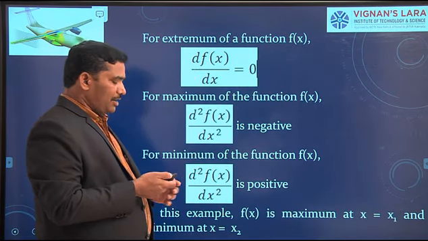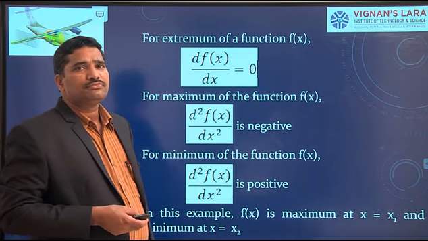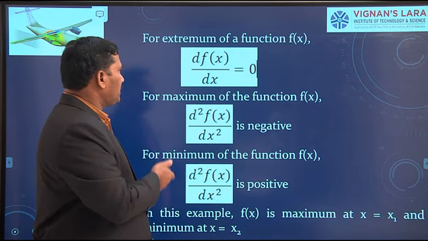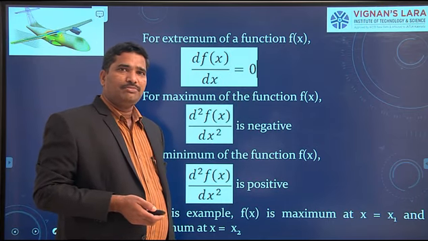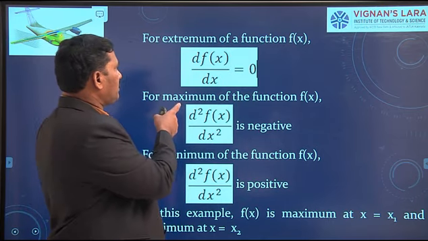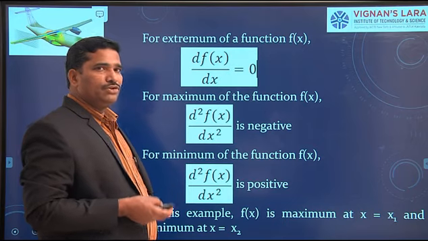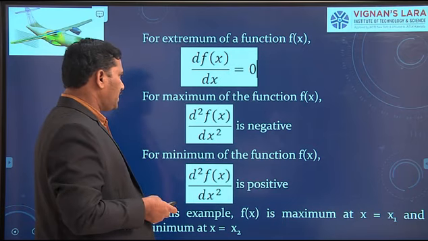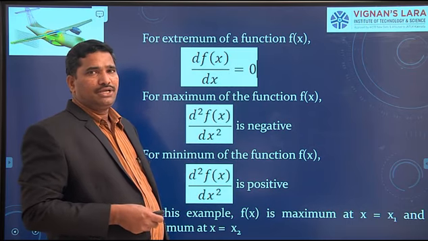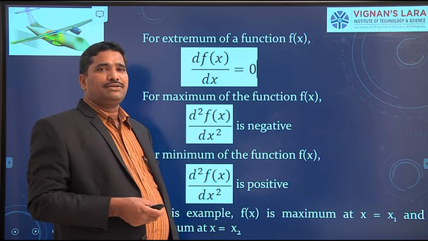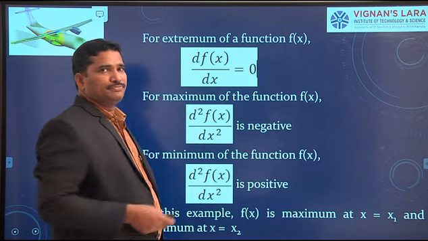For the extremum of a function, the first derivative of the function should be equal to 0. The first derivative of the function is the first variation. For maximum or minimum of the function, the first derivative equals 0. When you get the maximum, if the second derivative of the function is negative at x equal to x star, then the extremum is a maximum.